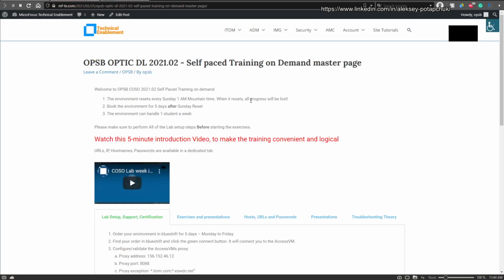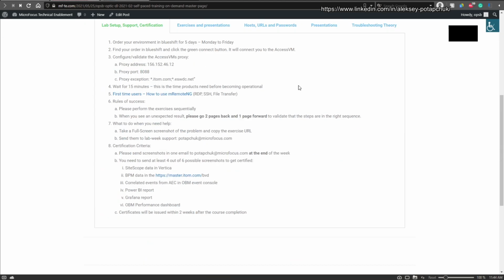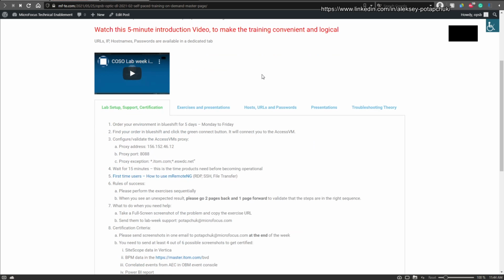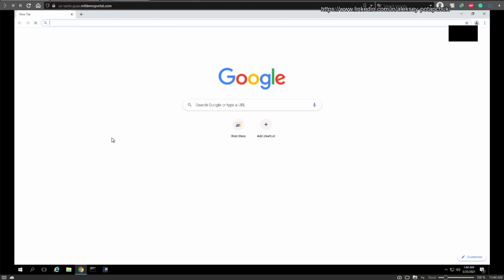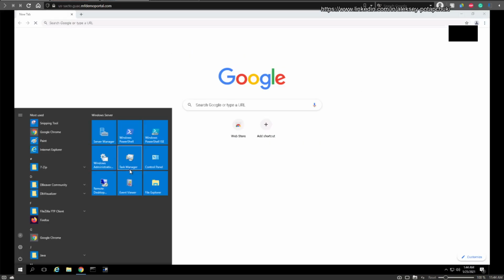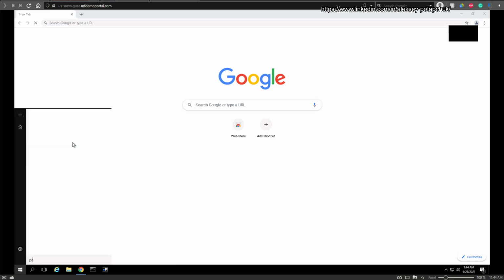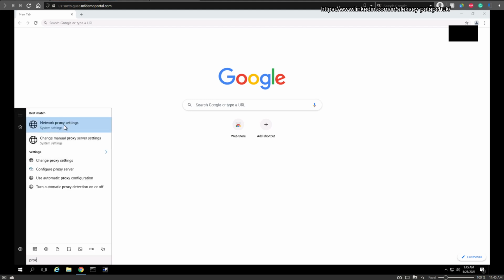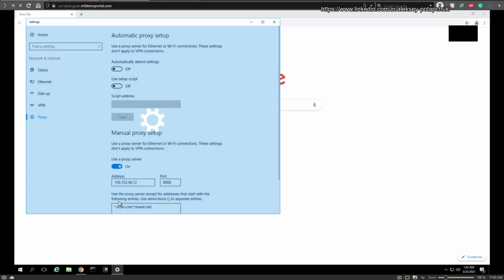Okay, now very important. The sections in the documentation are separated into several tabs. Lab setup, very important. Please validate that your proxy, we can do it by searching, for example, that your proxy is configured as we state in the documentation.